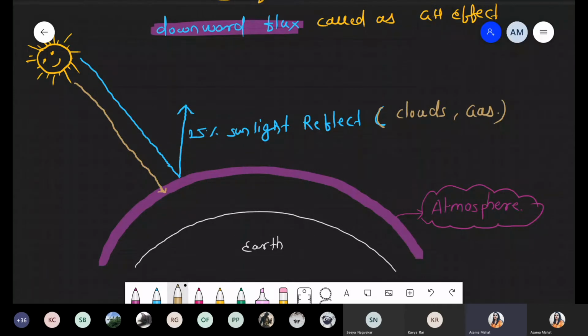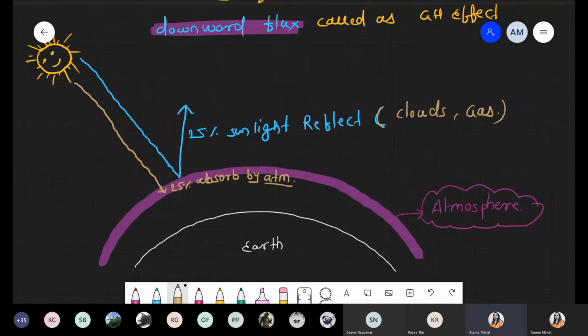We are just saying that this value, 25%, is absorbed by the atmosphere. So I'm writing just ATM for the atmosphere. So 25% is reflected back because of the clouds and the different gases, and 25% is absorbed by the atmospheric layer.